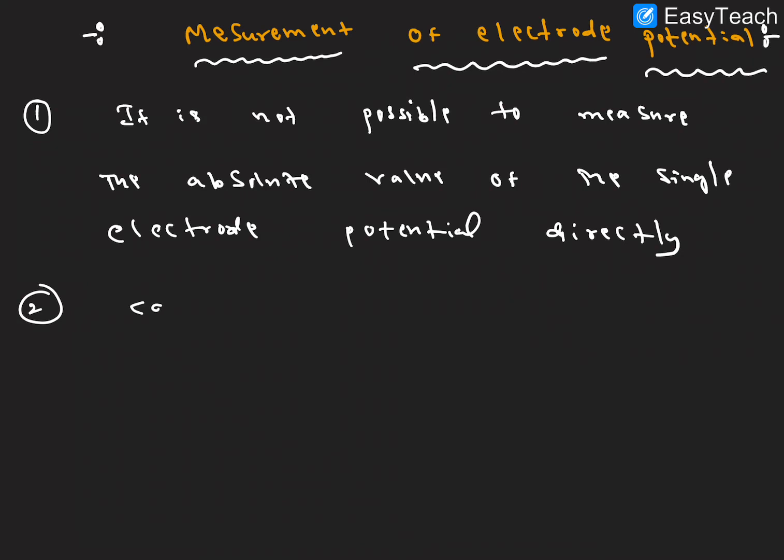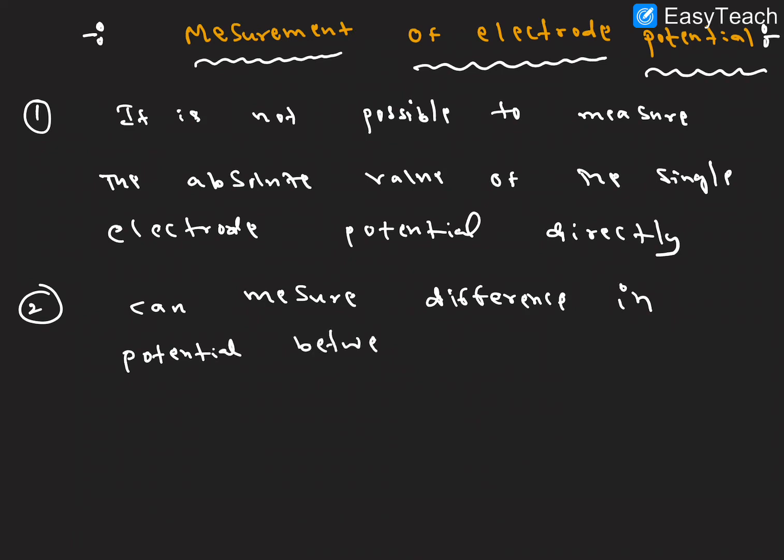but we can measure the difference in potential between two electrodes, right?